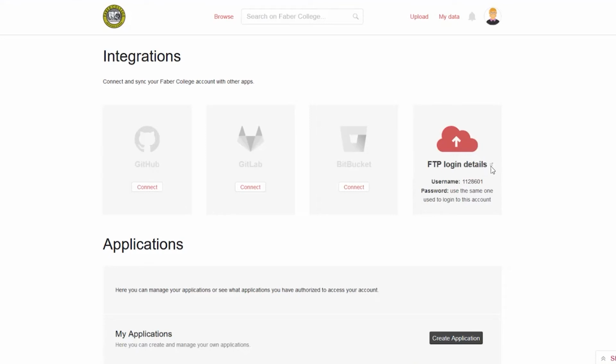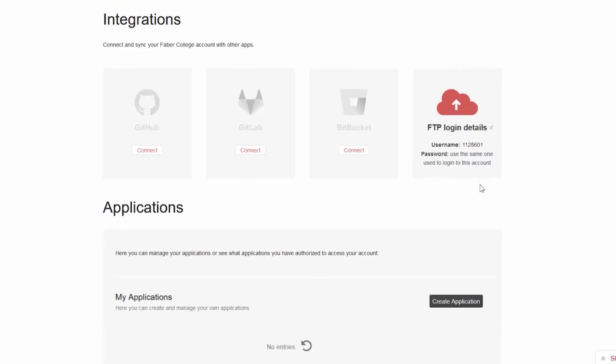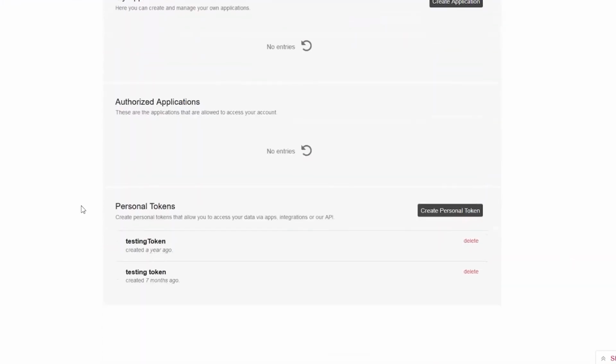You can get FTP login details. This is where you can upload like 100 files all at once. It makes it easier, or really big files. And then finally, as I will mention later, it's where you can also create tokens to use with the API.